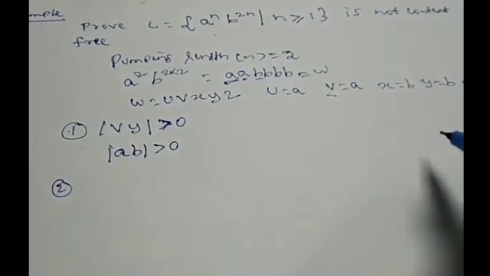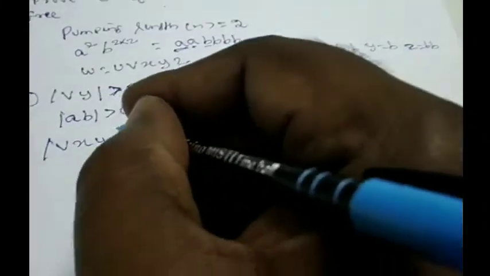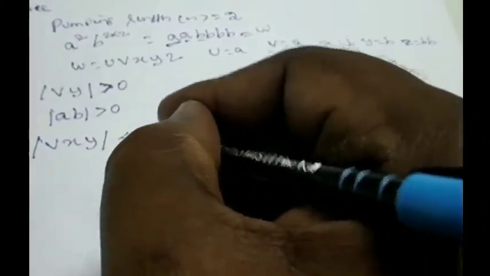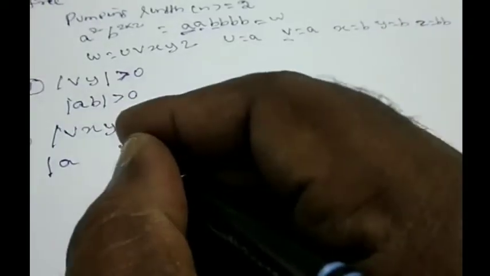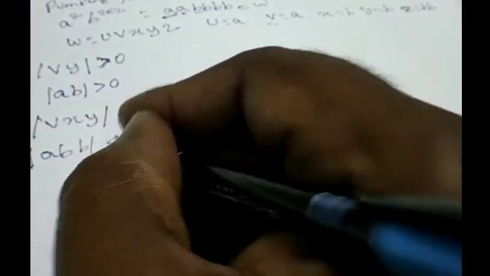Now we will go to this one. What is the length of V, X and Y? The length of V, X, Y should be less than or equal to N. Yes, obviously. So we will ensure that. What is the length of V? Length of V is actually A. Length of X is B here, and Y is equal to B here.